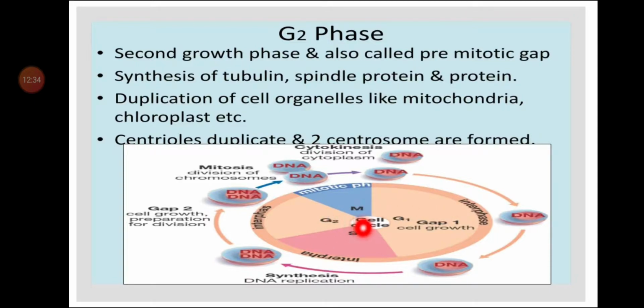In S phase, synthesis of DNA takes place, and in G2 phase, again synthesis of proteins and RNA takes place. Various proteins necessary for cell division are synthesized during this phase. In animal cells, a daughter pair of centrioles appears near the pre-existing pair, but we are studying the plant cell, so let us focus on plant cells only.